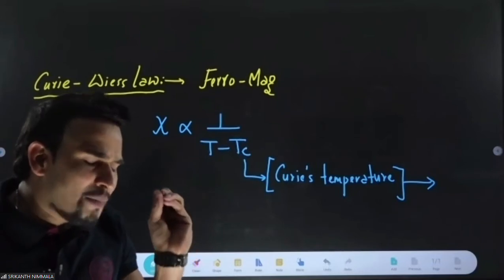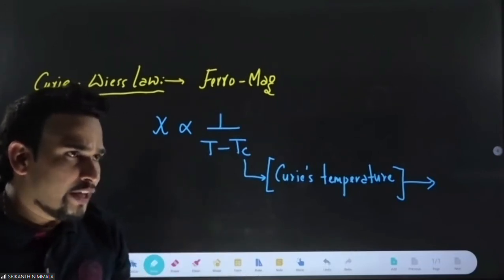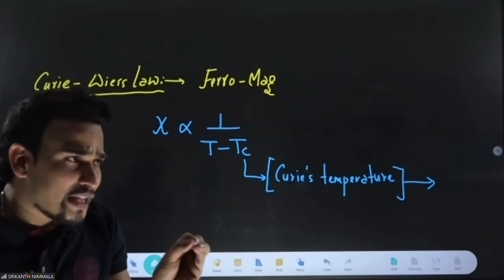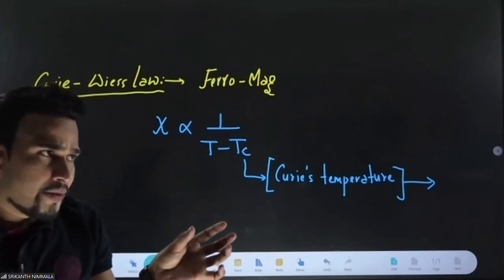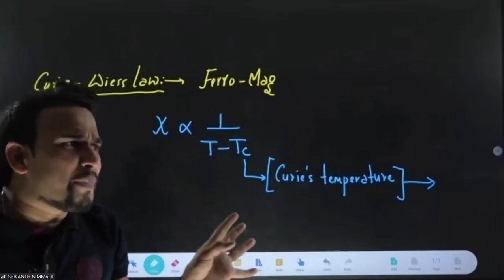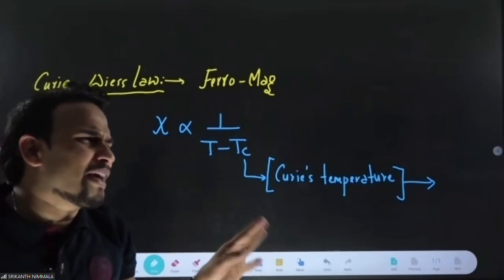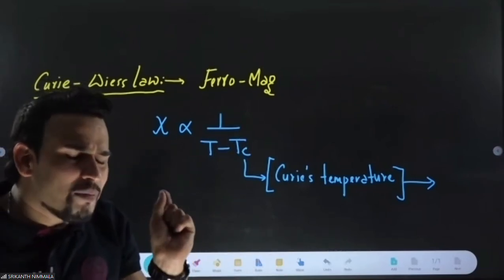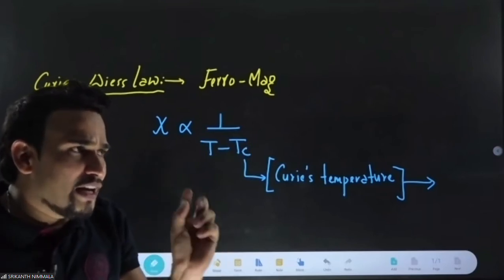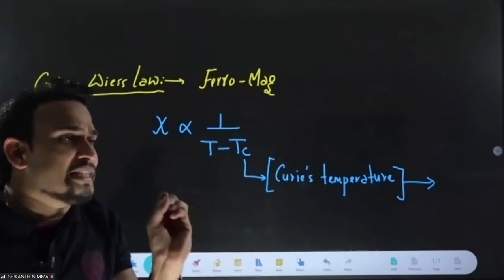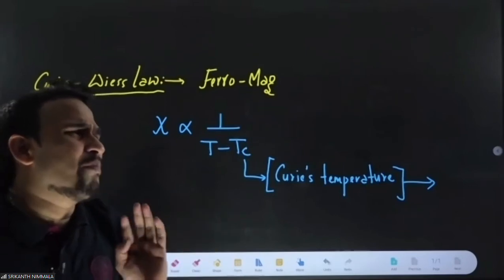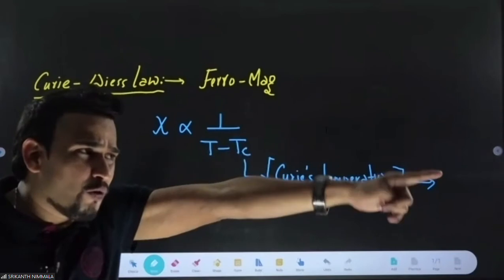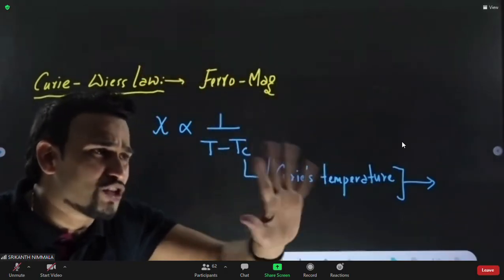Actually, magnetism of diamagnetic material, in bracket Xi, is independent of temperature. Always remember, Xi of diamagnetic material doesn't depend on temperature. They have nothing to do with temperature. Temperature may bring change for ferro, may bring change for para. For dia, no change.